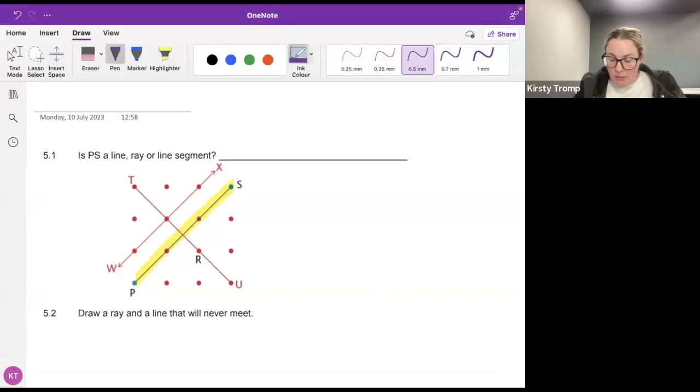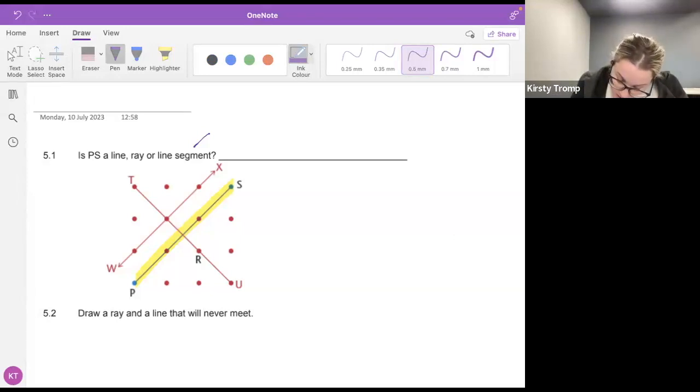Is there anyone who can tell me what would be the definition of, let's start with, a line segment? What does a line segment mean? All right, Jaden, talk to me. What's a line segment? A line segment is a line that starts at a point and ends at a point.